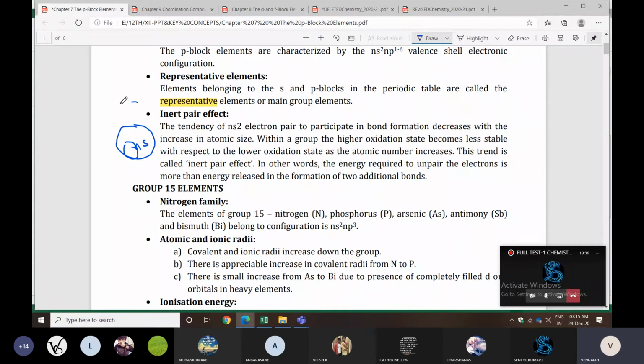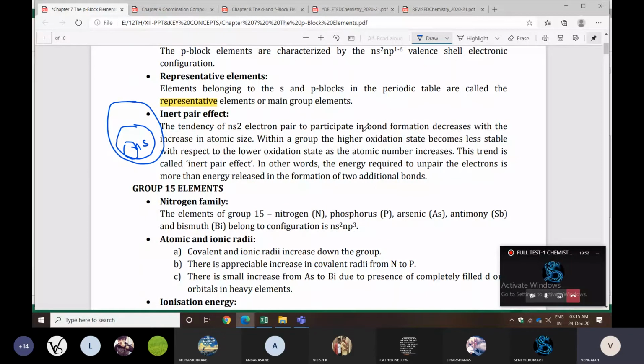So when the size increases, automatically the attraction between the outermost electrons and the inner electrons decreases. That's why I'm saying the tendency of the ns2 electron pair to participate in bond formation decreases with increasing atomic size.